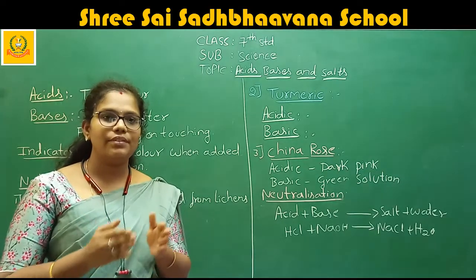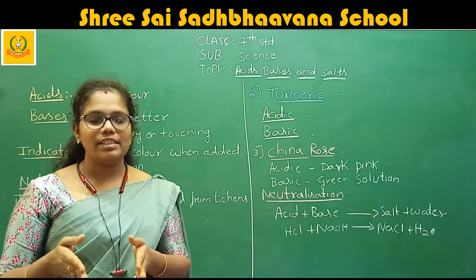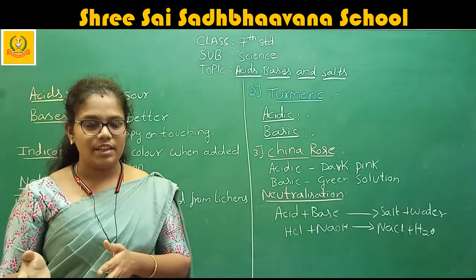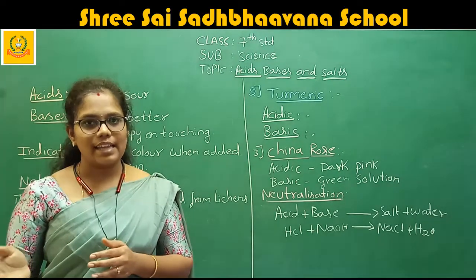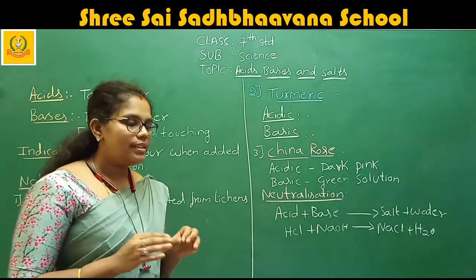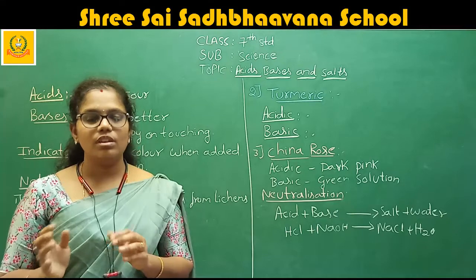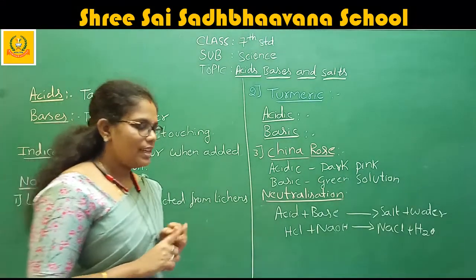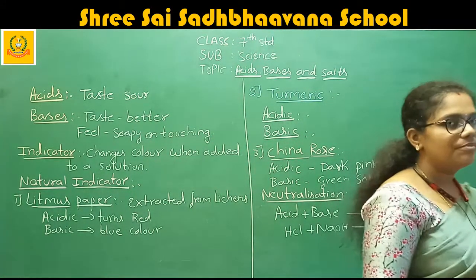What is the enzyme that is present in the milk? It is called lactase. And what is the acid that is present in the milk? It is called lactic acid. Due to the presence of lactic acid, the milk gets converted to curd. That is one acid. The first acid is citric acid. The second one is lactic acid.